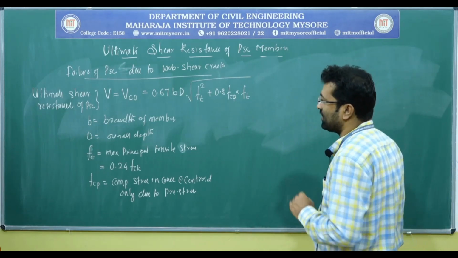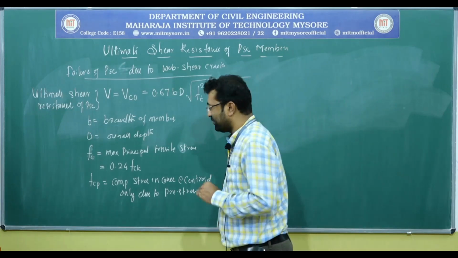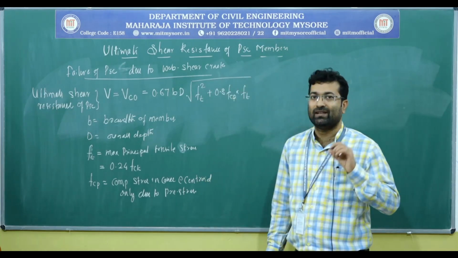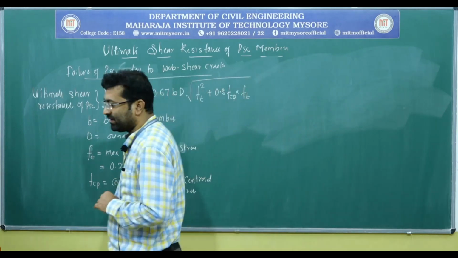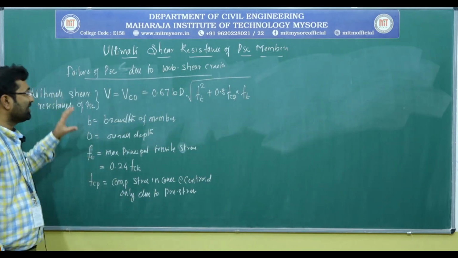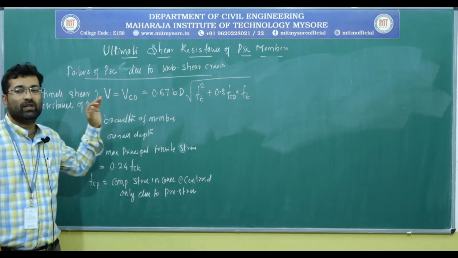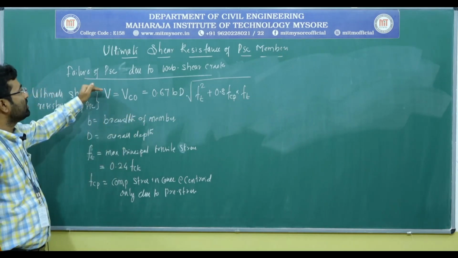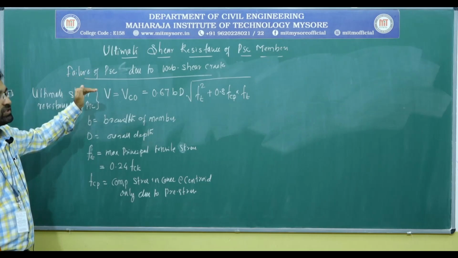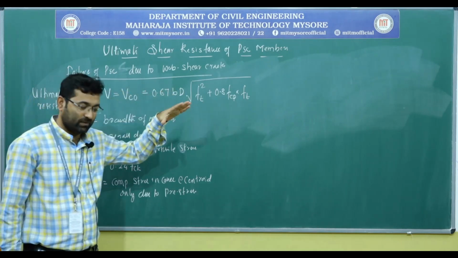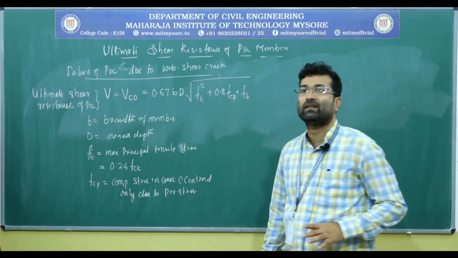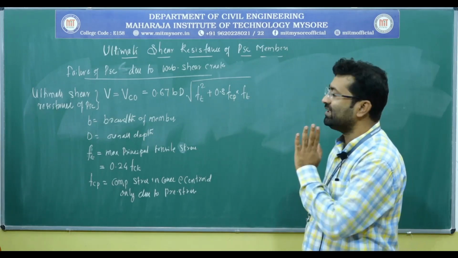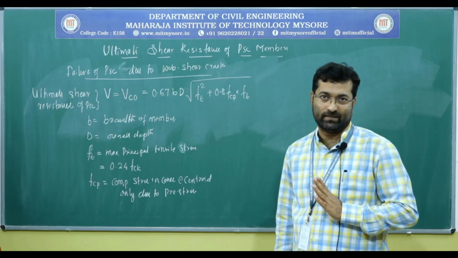So we have to calculate the compressive stress in the concrete at the centroid only due to the pre-stressing force. Using this formula, we can calculate the ultimate shear resistance capacity of the PSC when the failure is only due to web shear cracks.